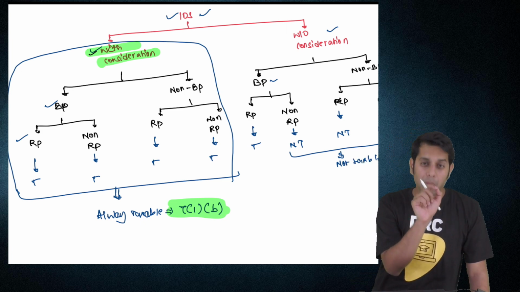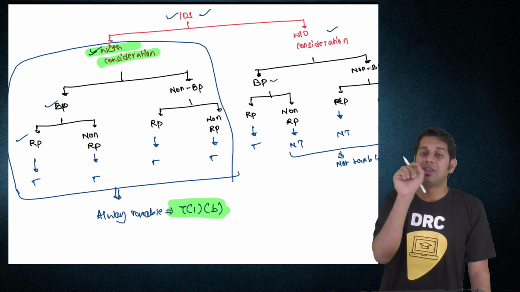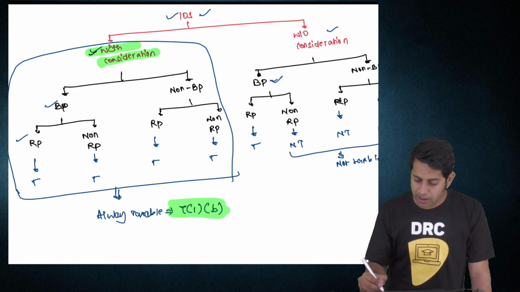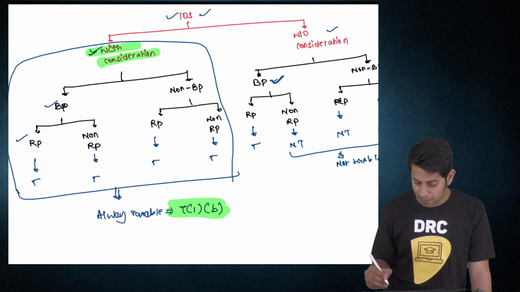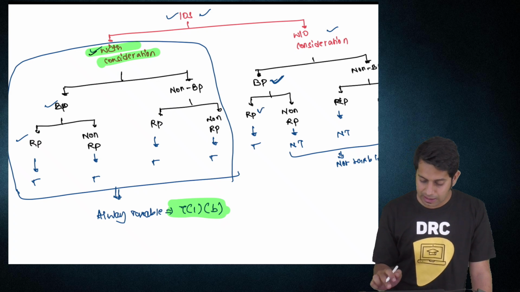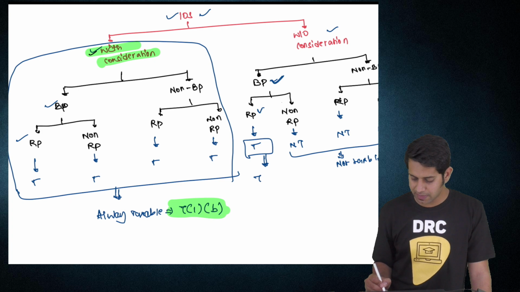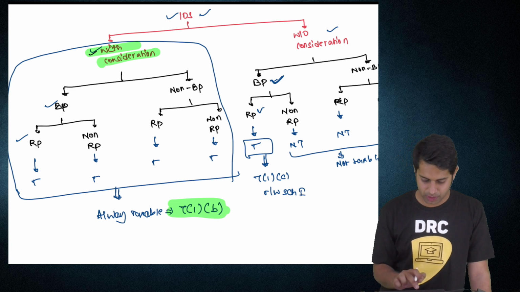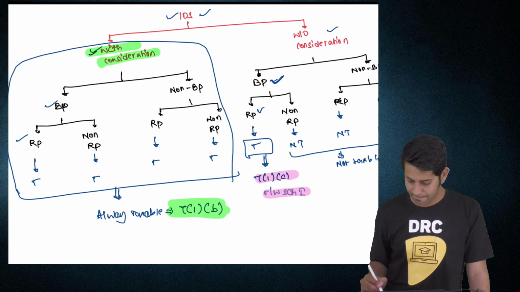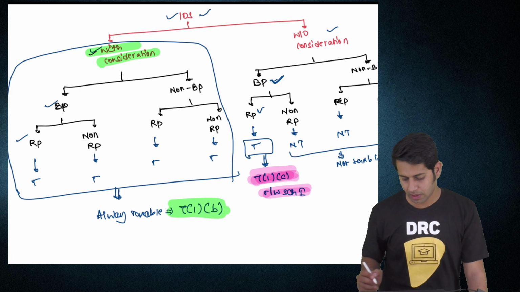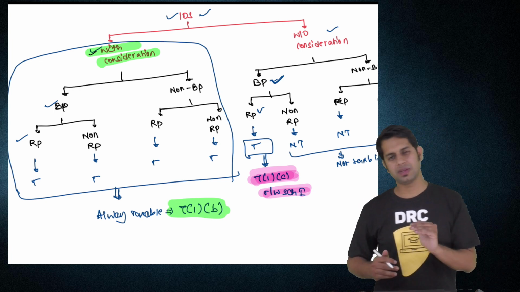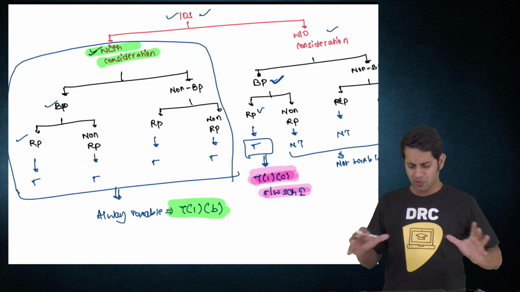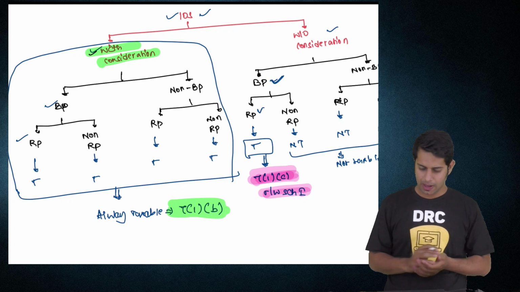Meaning what? If you are importing services without consideration and that importation is for your business purpose from your related person, then it is taxable. And under which section is it taxable? Section 7 subsection 1 clause C, read with schedule 1. If you would have written this particular chart, you would have got your marks.